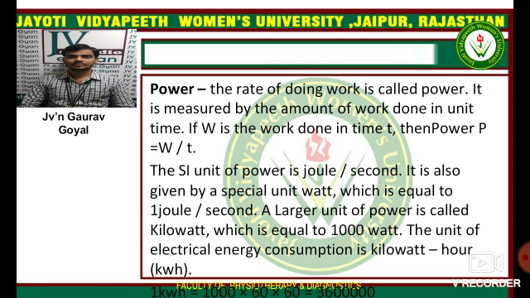Power. The rate of doing work is called power. It is measured by the amount of work done in unit time. If W is the work done in time t, then power is equal to W by t, work by time. The SI unit of power is joule per second. It is also given by a special unit watt, which is equal to 1 joule per second. A larger unit of power is called kilowatt, which is equal to 1000 watt.